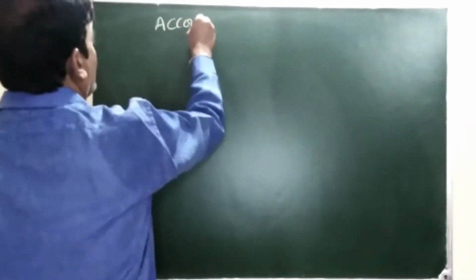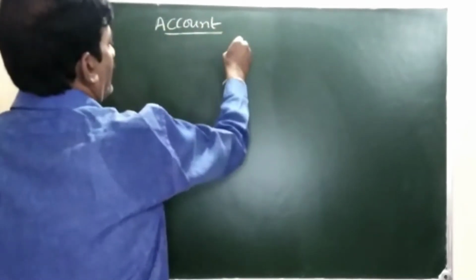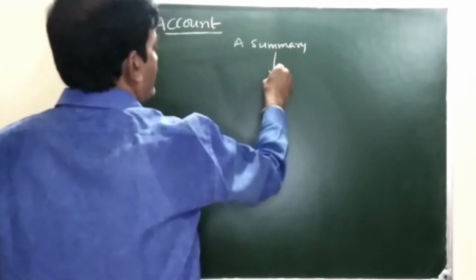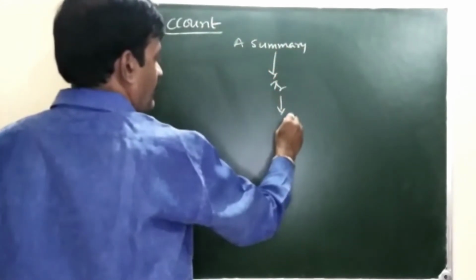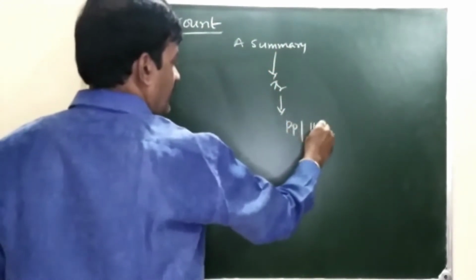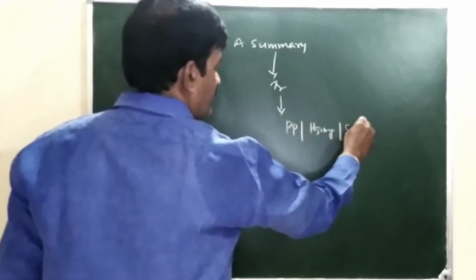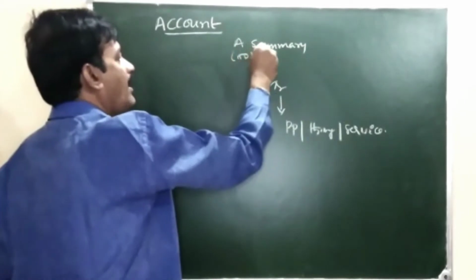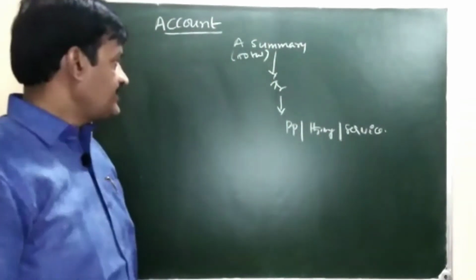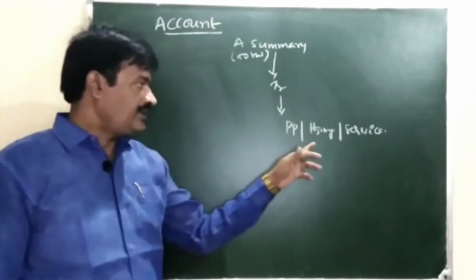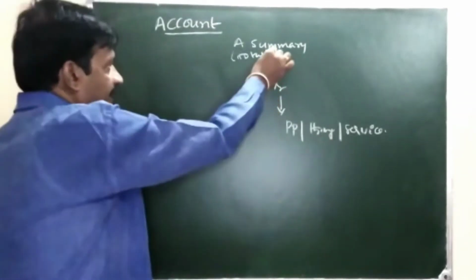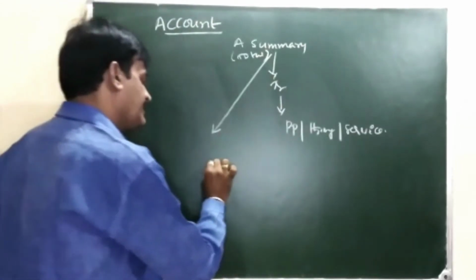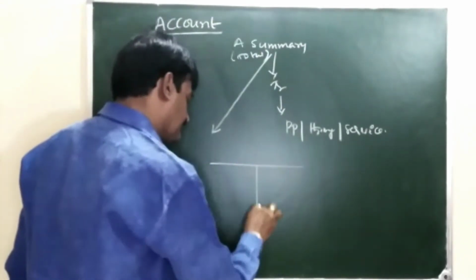Account: a summary of transactions related to a particular person, thing or service. Summary means total. The transactions related to a particular person, thing or service we are bringing at one place in the ledger in T form.